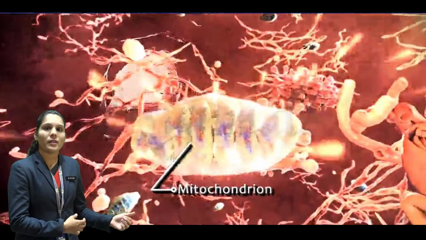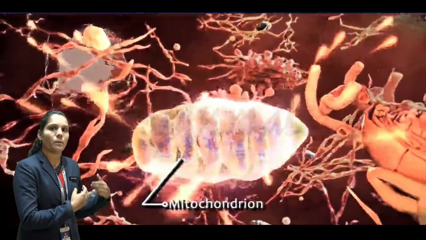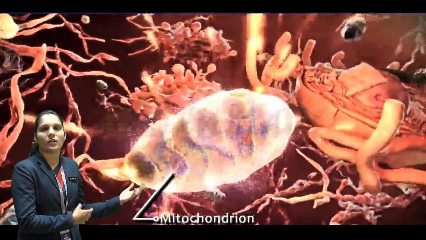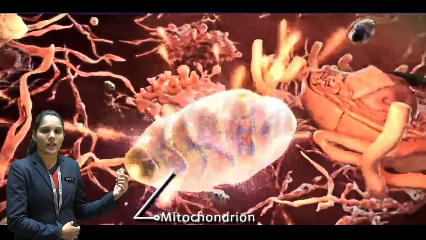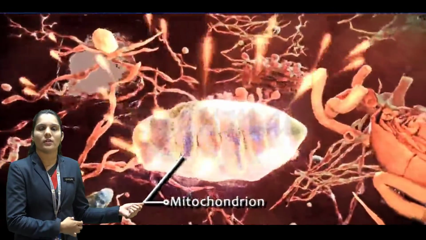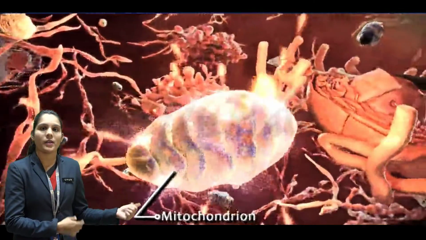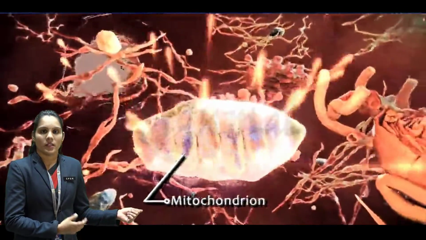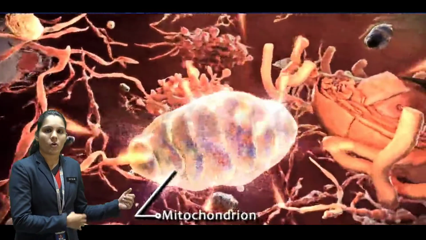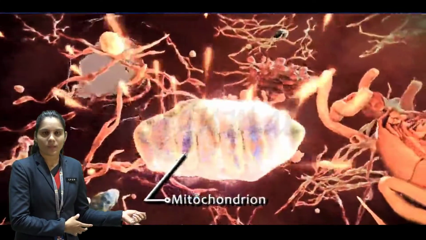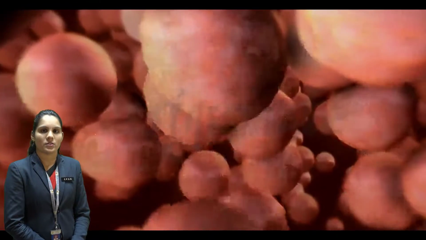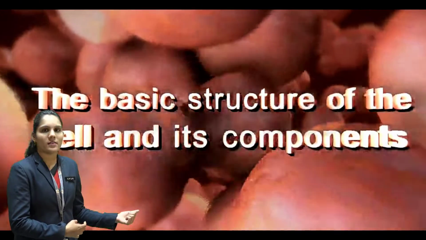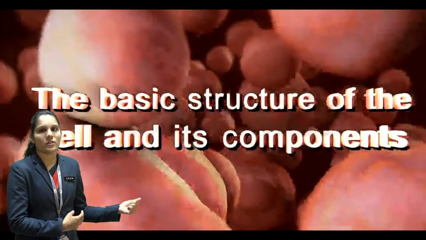Because whatever energy the cell requires to perform all these activities, the cell gets all that energy from the mitochondria only. That's why it is known as the powerhouse of the cell. So students, this is the structure and function of the cell. Thank you.